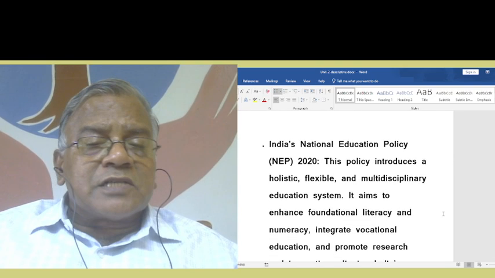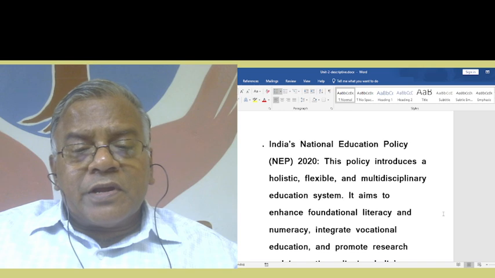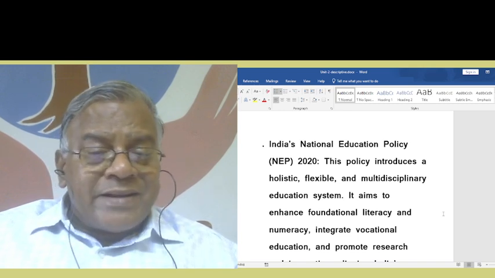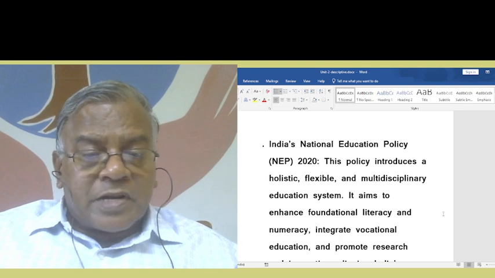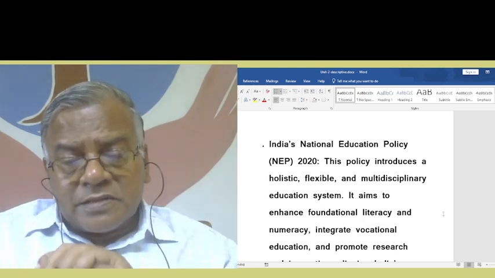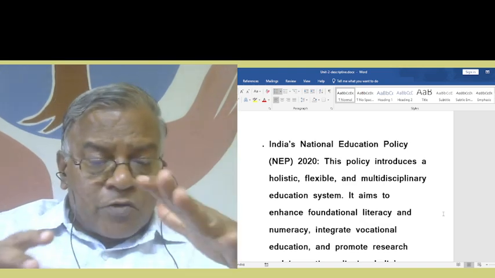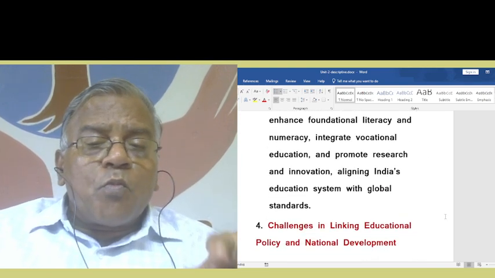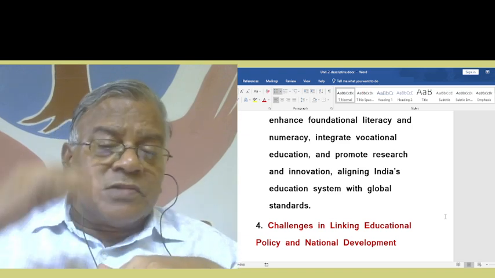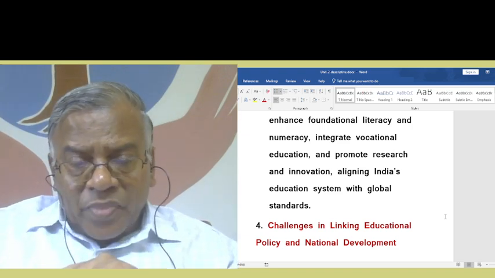India's National Education Policy (NEP) 2020. This policy introduces a holistic, flexible, and multidisciplinary education system. It aims to enhance foundational literacy and numeracy, integrate vocational education, and promote research and innovation, aligning India's education system with global standards.